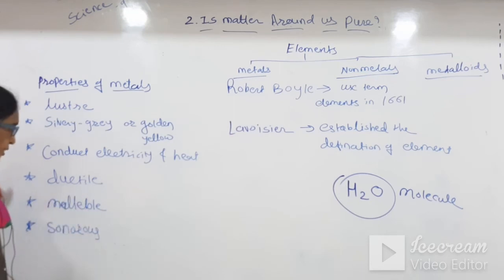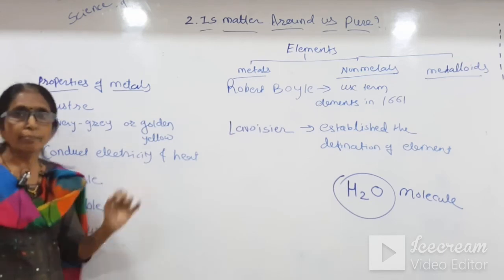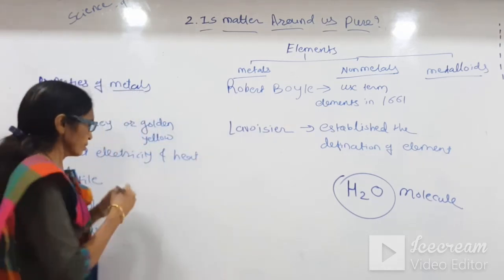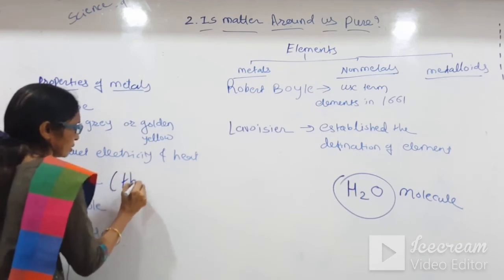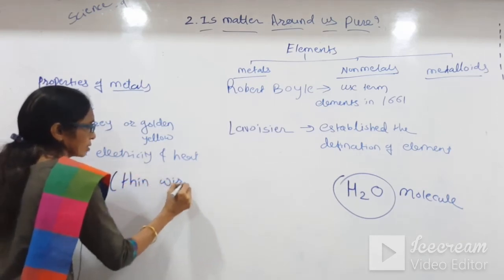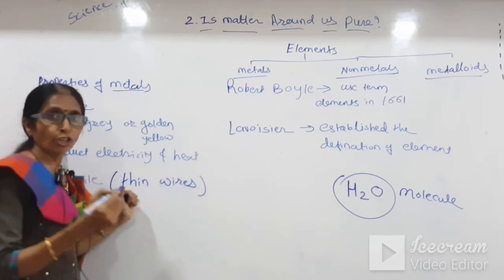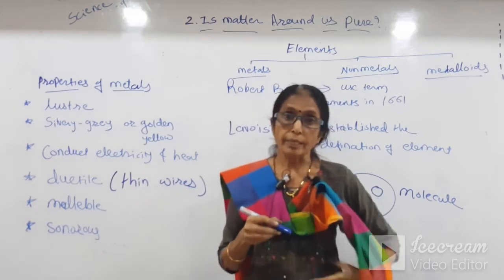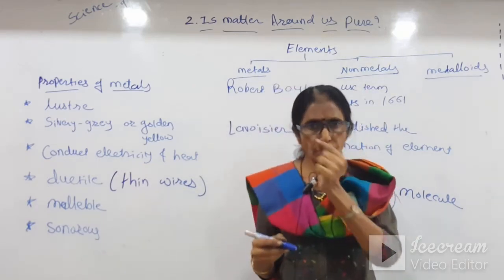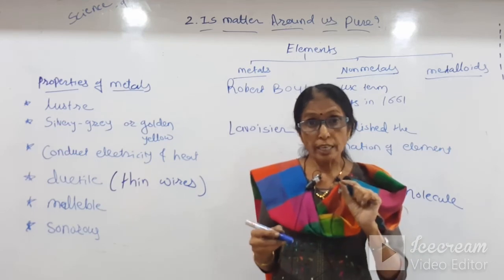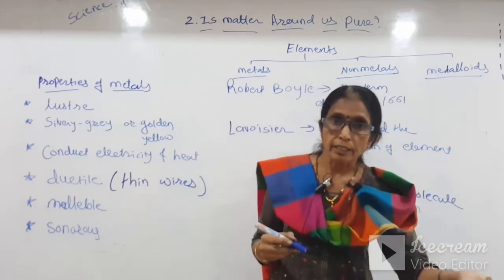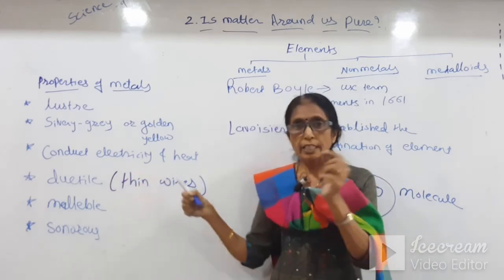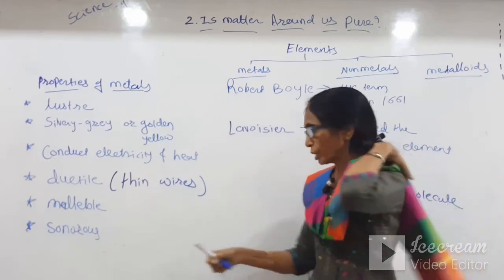Then ductile and malleable. What is the meaning of ductile? Ductile means thin wire can be drawn from it. Students, gold is the most ductile metal. A very thin wire like a thread can be drawn from it, and embroidery can be done with it. So the meaning of ductile is that a thin wire can be drawn from it.